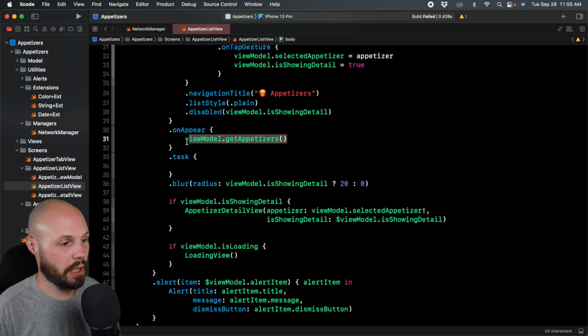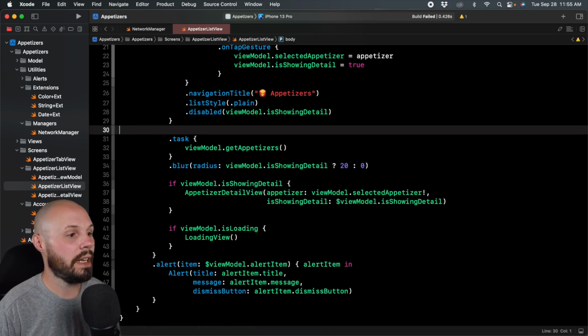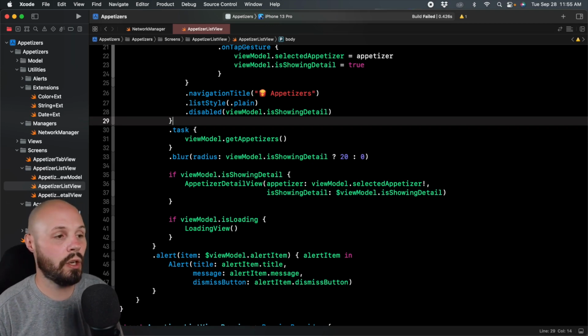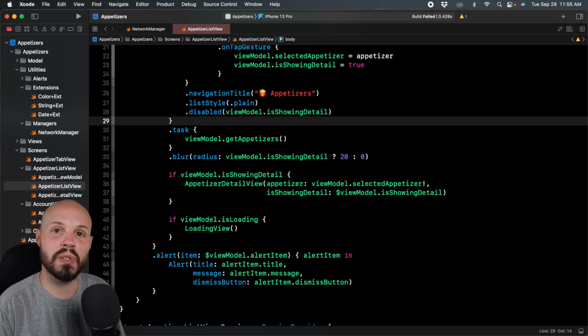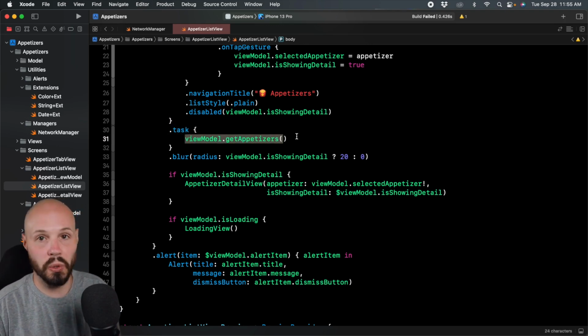The benefit of .task, well, real quick before I forget, let's put our view model in here and let's delete onAppear, is that it'll put you in an async context, which means you can use your async await code. And what happens is if the user navigates away from the screen before our network call completes, it automatically cancels the network call. Again, this was basically tailor-made for making a network call when the view loads, like we're using it for.